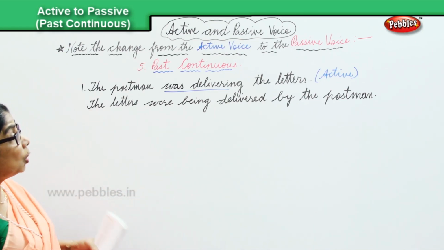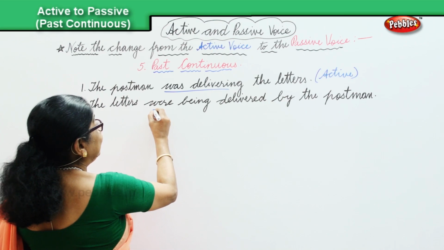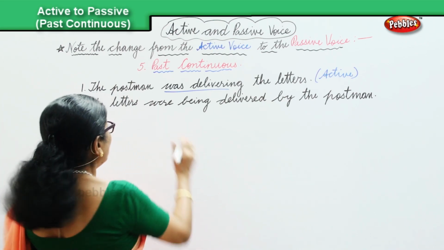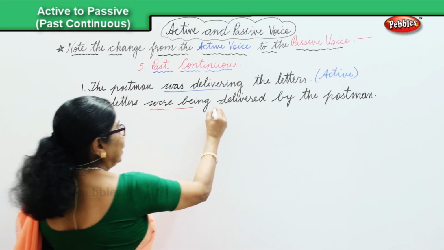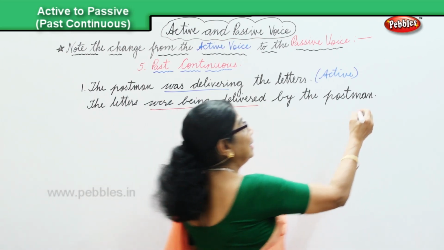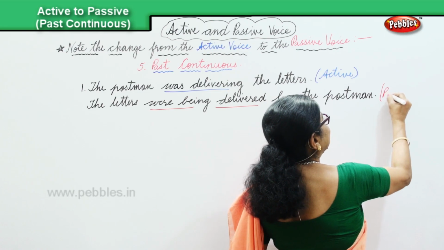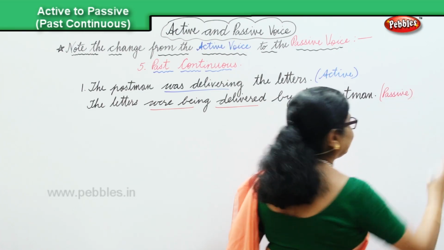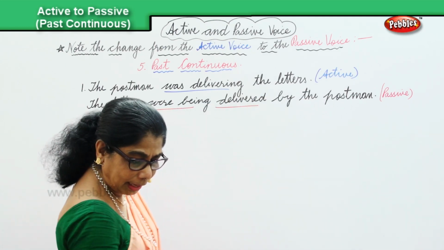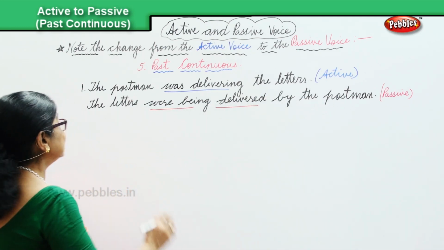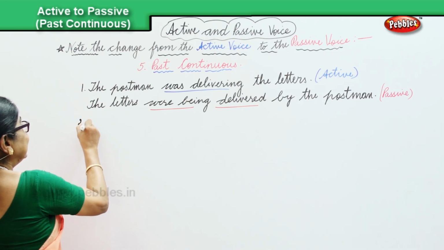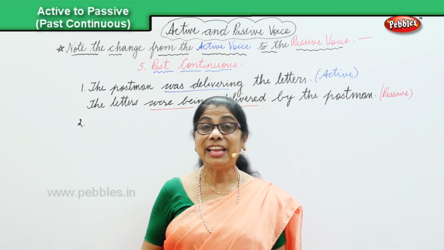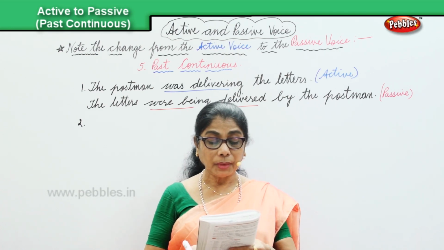The letters were being delivered, and thus it becomes the passive voice. Passive. Okay? And we are looking at what? Past continuous. The sentence in the past continuous and the changeover from the active into the passive voice.